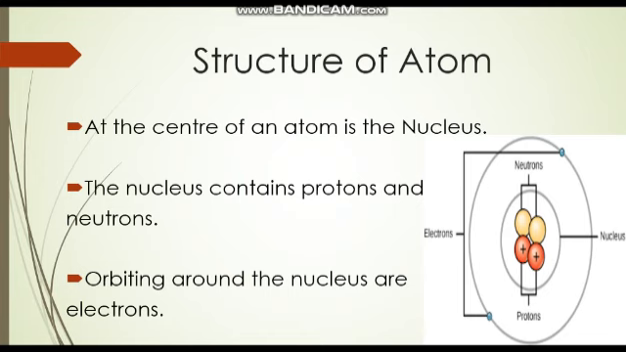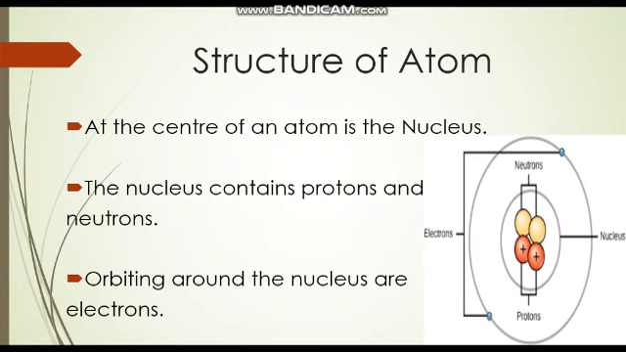Electrons move so quickly that they turn into a blurry cloud. This cloud is called the electron cloud. An atom is neutral as it has the same number of protons and electrons.